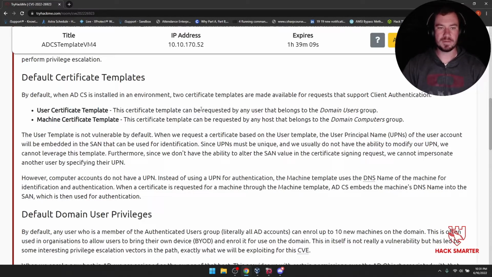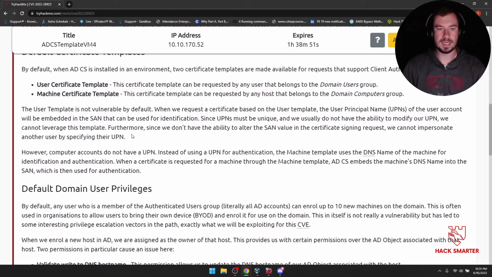User certificate. This certificate template can be requested by any user that belongs to the domain users group, which is all the users. Machine certificate template. This certificate template can be requested by any host, that's computer, machine, endpoint, that belongs to the domain computers group. The user template is not vulnerable by default.